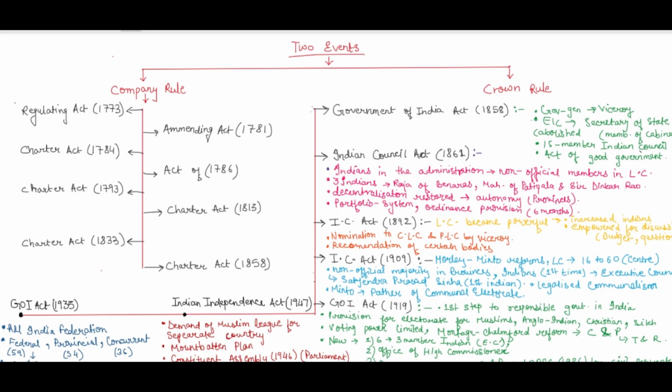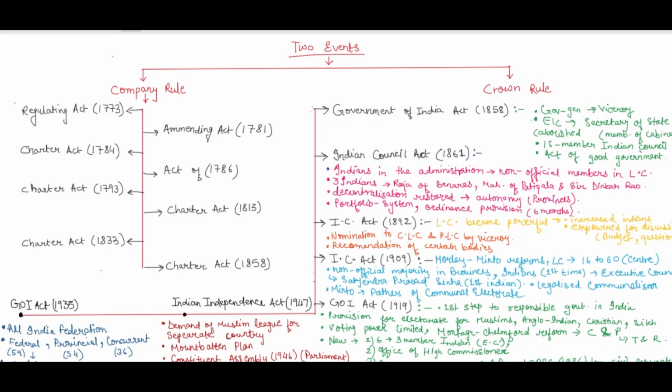Then the Indian Council Act of 1892 was there, and in this the legislative council became more powerful, that is, Indians were increased. The Indians in the legislative council now increased, but the majority was still with the British members. It empowered the legislative council to discuss the budget and ask questions, so they were now able to question the executive or the legislative persons who were in the majority.